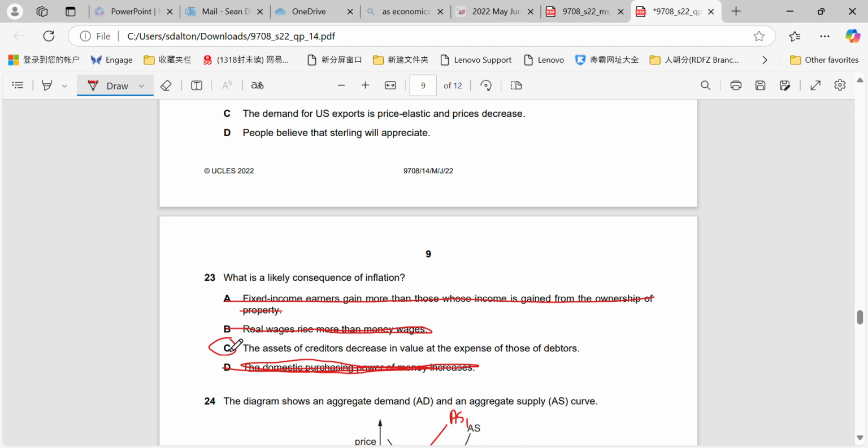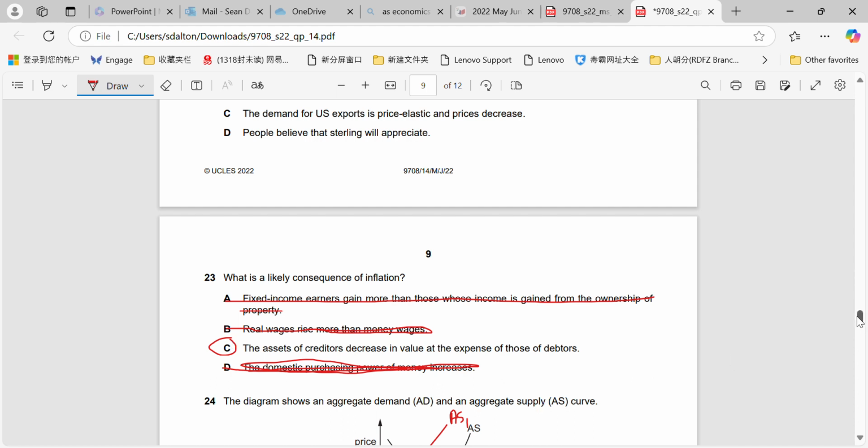The debtors are the ones who are going to benefit, because the value of what they're paying back will be less in real terms after the inflation happens, because the value of the money will continue to decrease. Whereas the creditors who are receiving those funds might have made an agreement with the debtor at the time, and then for them the value of the money that they're receiving is much less than what it would have been prior to inflation.